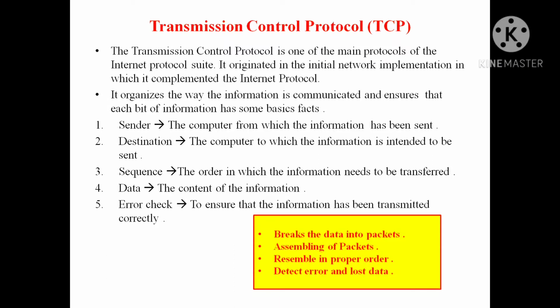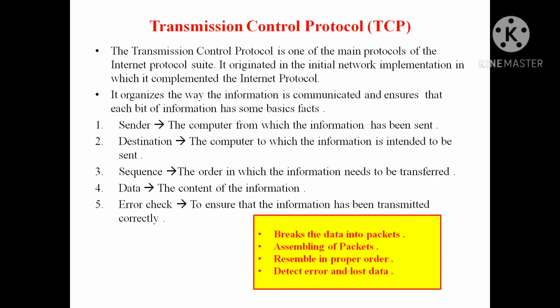It originated in the initial setup of the network. Okay, students, so this is about the Transmission Control Protocol definitions. Now, what are the pieces of information there? First one: sender, destination, sequence, data, and error check. These are the functions which can be done by the TCP.